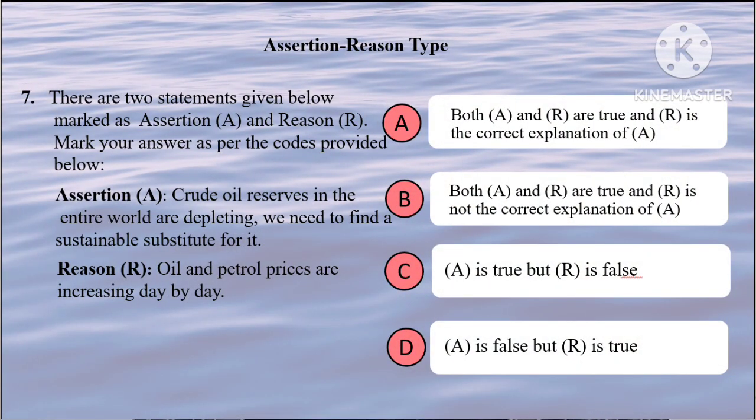Next, assertion: Crude oil reserves in the entire world are depleting. We need to find sustainable substitute for it. This is true. Reason: Oil and petrol prices are increasing day by day. This is also true. So both the statements are true, but increase in prices may be due to other factors. So the correct option should be B.